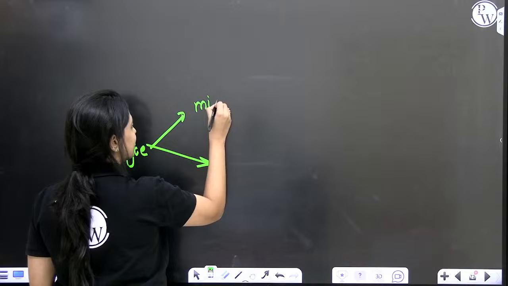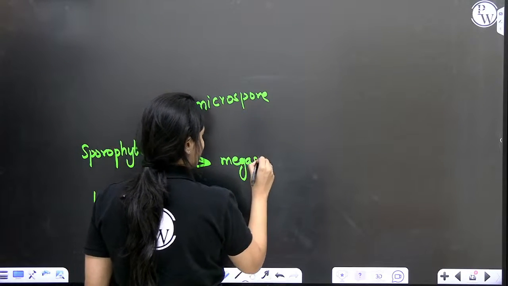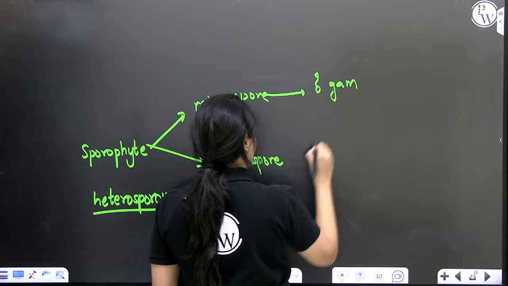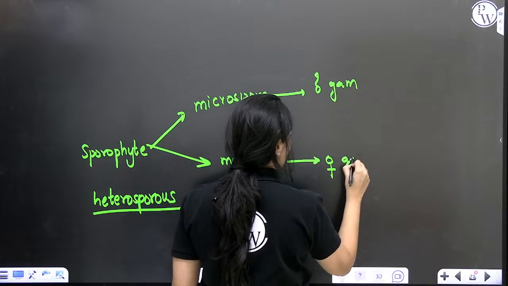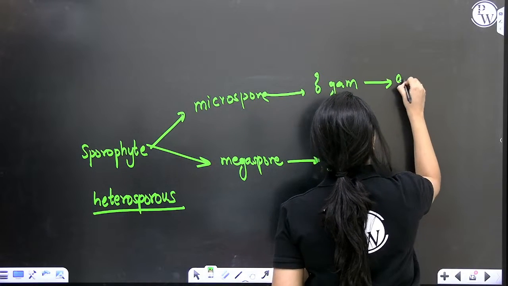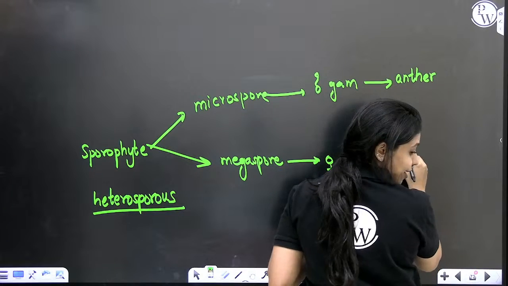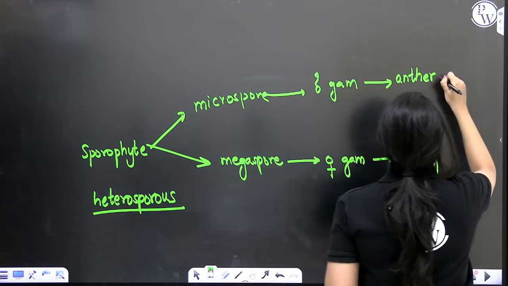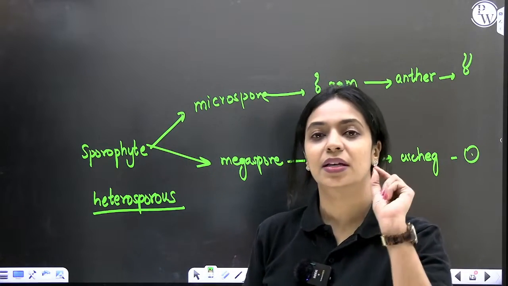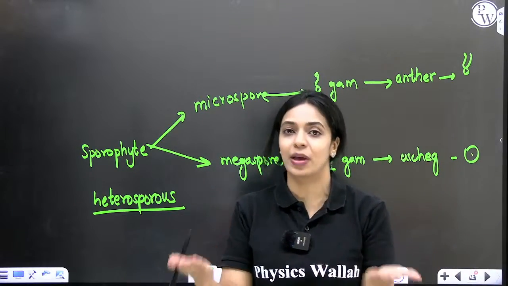One is the microspore and the other one is the megaspore. The microspore will give rise to a male gametophyte and the megaspore will give rise to the female gametophyte. So you have a separate male prothallus and a separate female prothallus. In the male prothallus, you will have production of antheridium and in female prothallus, you will have archegonium. Antheridium produces antherozoid. Within the archegonium, egg cell is produced. This is the case if there is production of two types of spores. If there are two types of spores, then two types of gametophytes will be produced.